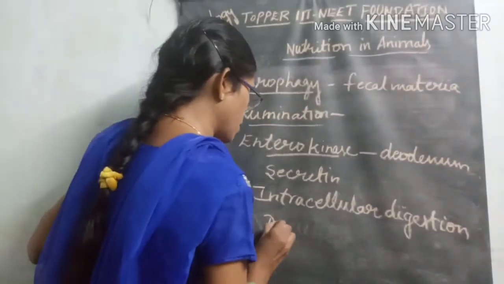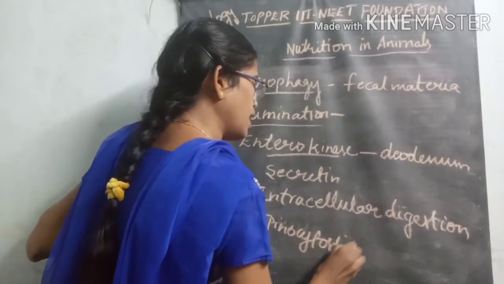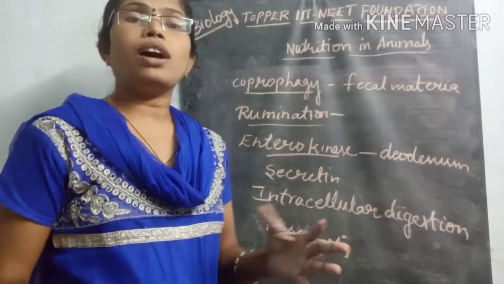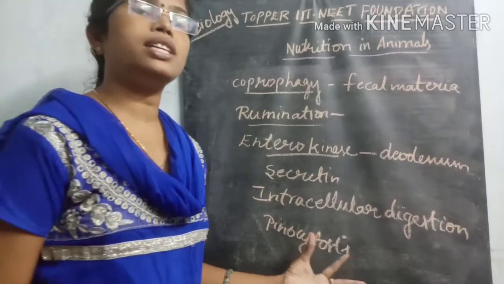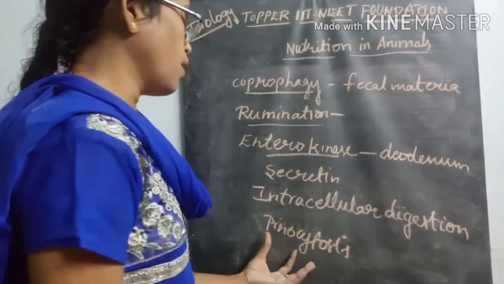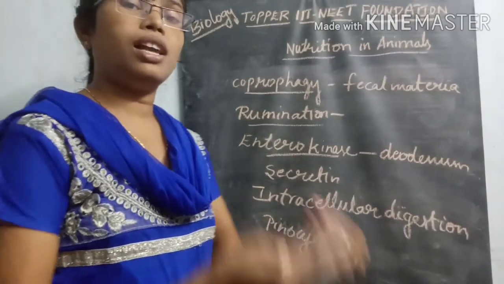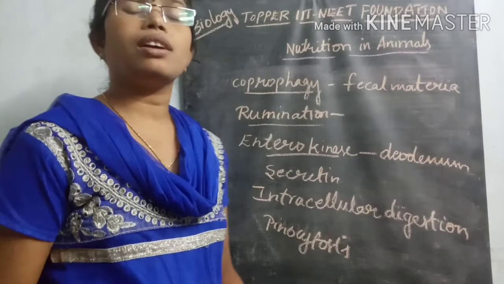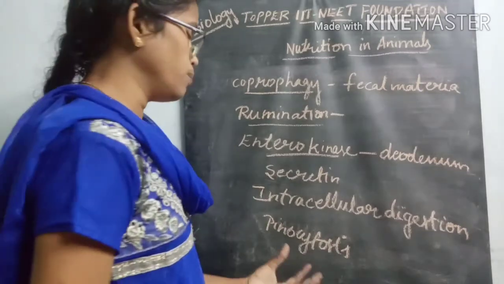Another one is the pinocytosis process. The intake of liquid food materials by different varieties of organisms is called pinocytosis. Whenever liquid food material is taken by the organisms, it contains some enzymes which digest that food material.